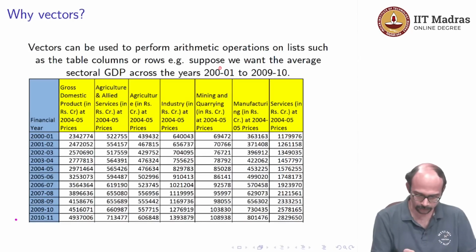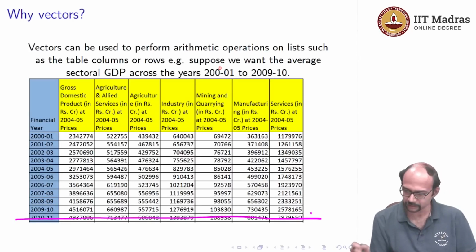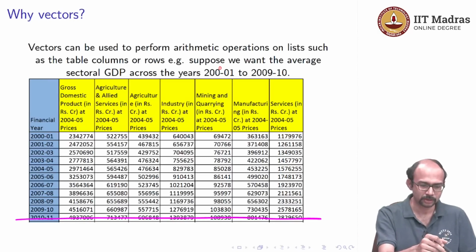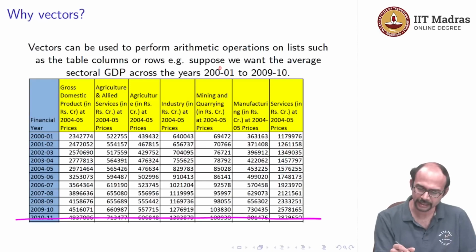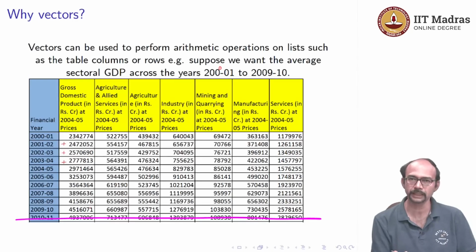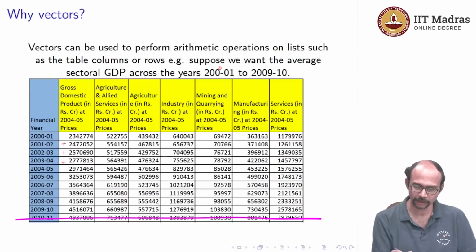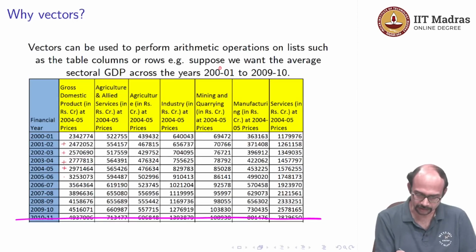So let's first of all strike out that last row. We don't need this. And for these rows, what do we want? We want the average. So how do I get the average? I add these numbers. So if I want the average of the GDP, that is the total GDP, that is what we have in the first column. I add these numbers, and then whatever total I get, I divide by 10.